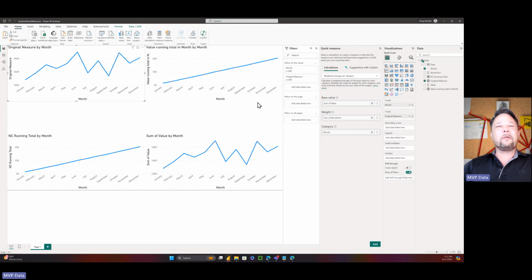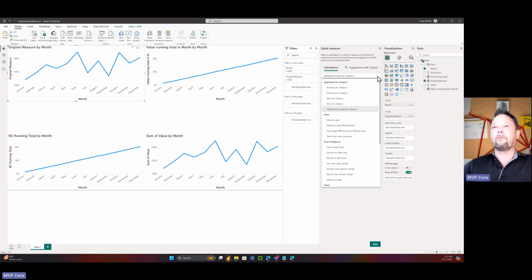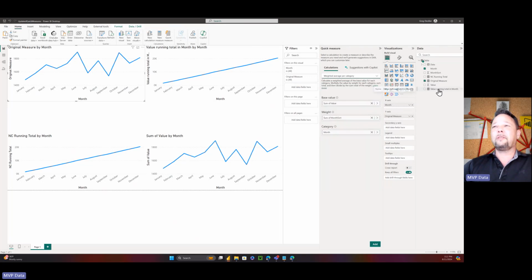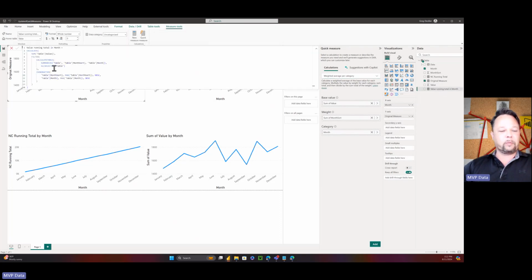I don't know why, but I was out recreating this, and I went and created a quick measure, in this case running total. It came back with a very different formula this time. Somewhere along the lines, I don't remember it being announced in a release, Microsoft did this, and this is now the formula that comes back.